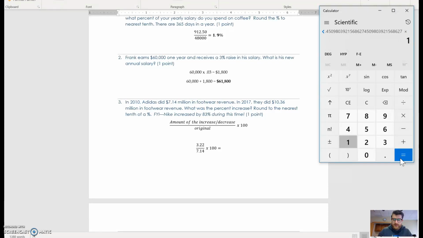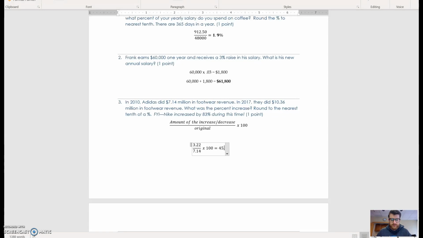equals, times by 100. Ooh, did I mess that up? There we go. I got the number back. Times by 100. You get about 45%. Checkout wants you to round to the nearest tenth. So we got 45.0, but that 9 bumps the 0 up to a 1, so 45.1%. And that is our answer. That is the percentage increase. So that means that Adidas's revenue from 2010 to 2017 went up by 45.1%.